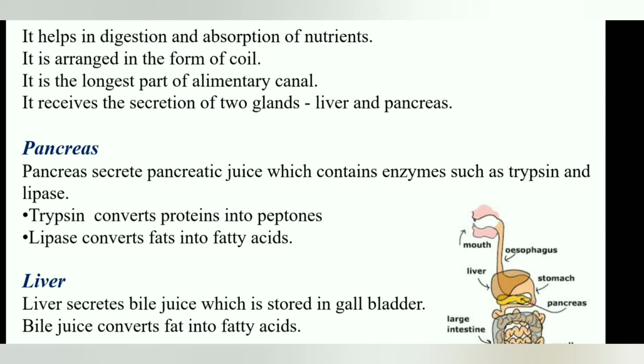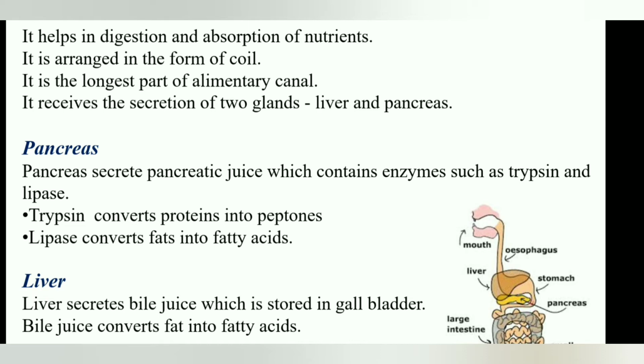So it receives the secretion of two glands. What are the two glands? Liver and pancreas. These are the two important glands present on the right side of the abdomen. Pancreas secretes pancreatic juice and it contains two enzymes, that is trypsin and lipase.